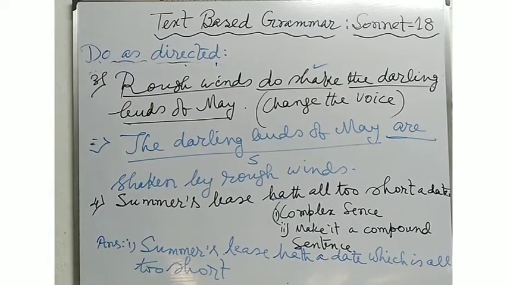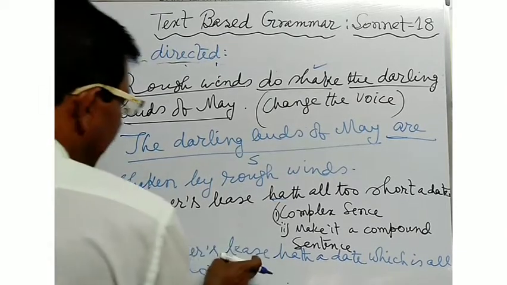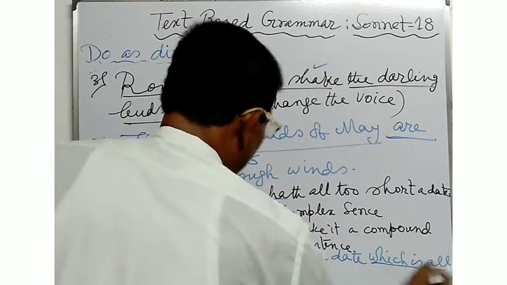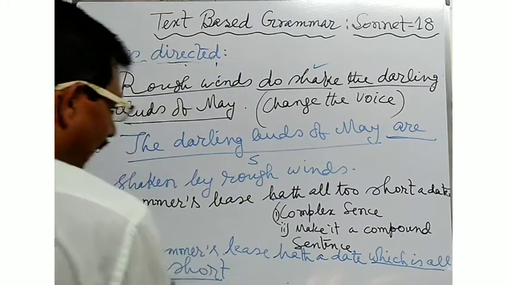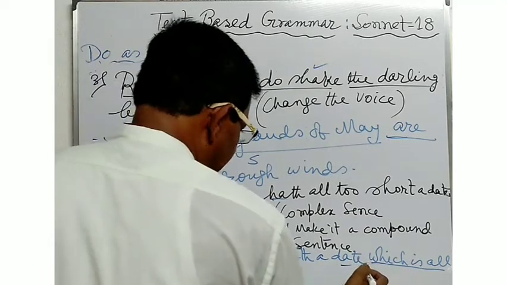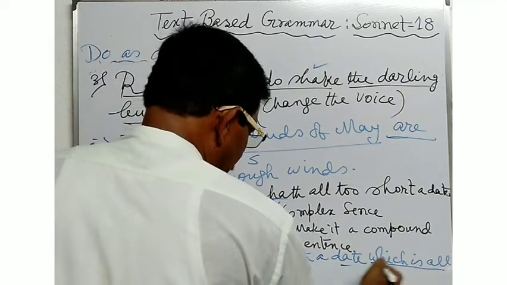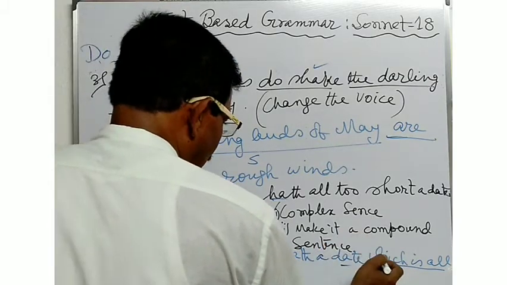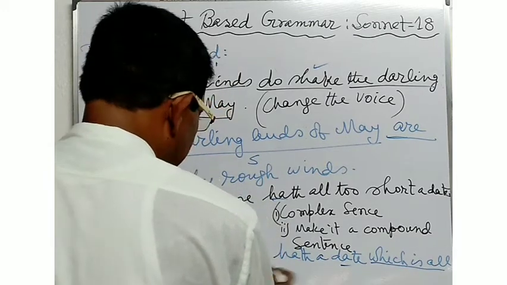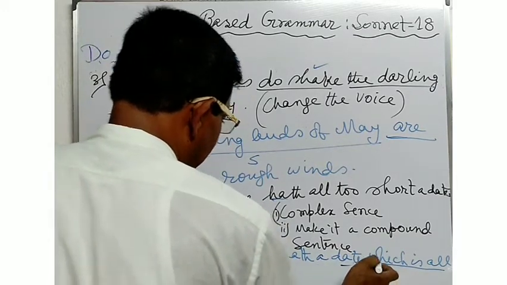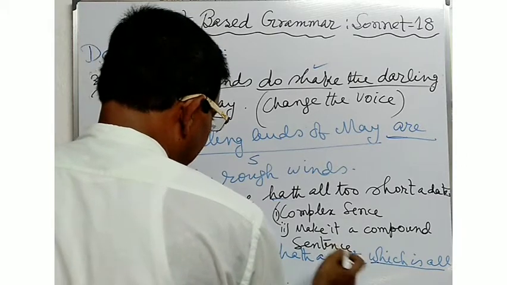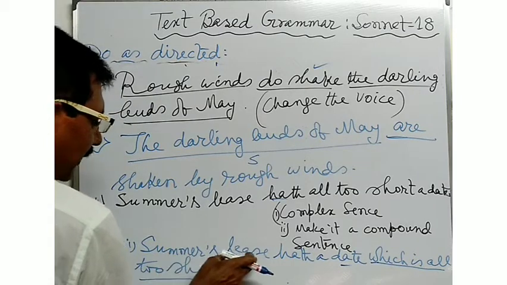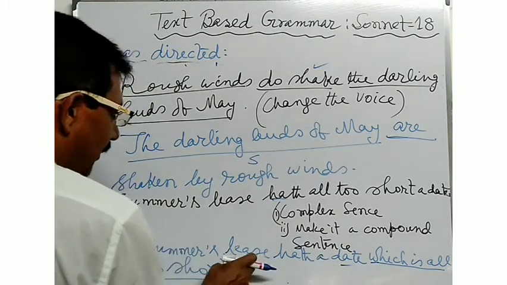Here in this way, if you write down the sentence, Summer's lease hath a date, this is the principal clause, and which is all too short is the subordinate clause. Here date is to be illustrated in this part: which is all too short. What type of date? It is too short. In this way, by using the adjective clause or relative clause, you will have to make it a complex sentence.